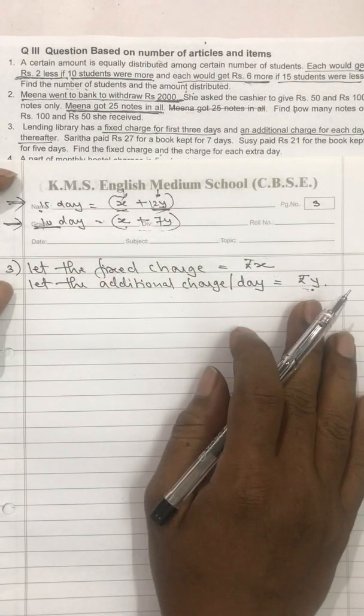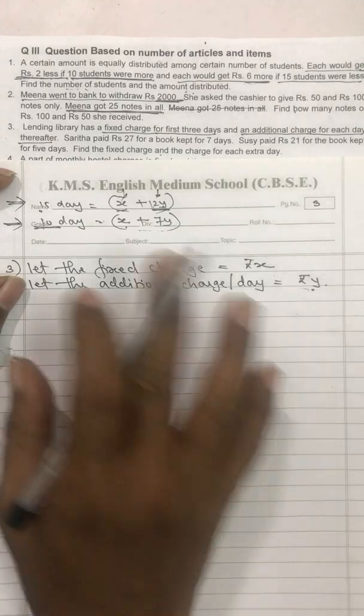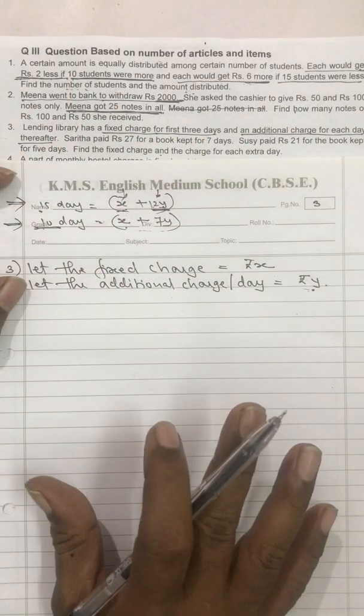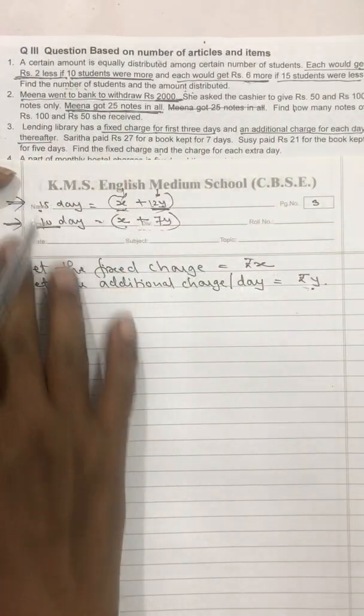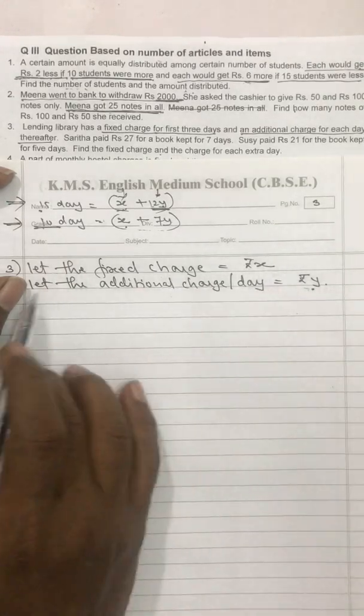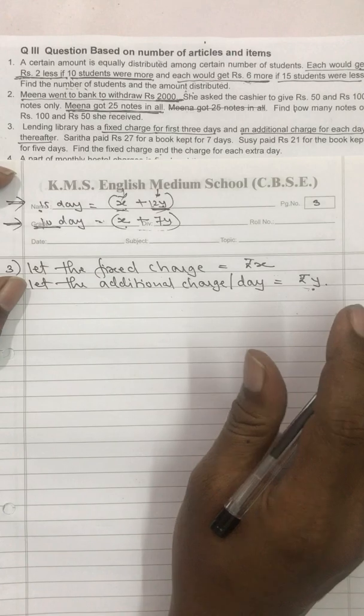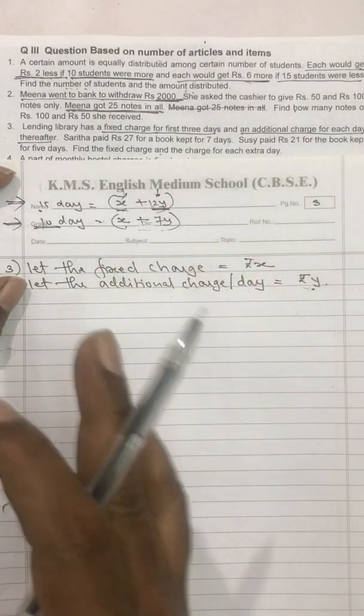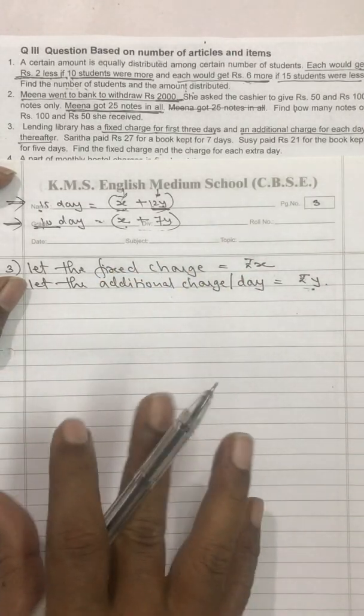Okay, so now they are telling, let us go. Understood this? Up to here is the base work. This is the thought work that you have to understand. Fixed charges x rupees, additional charge per day is y rupees. x is some number, y is also some number. I don't know what that number is.